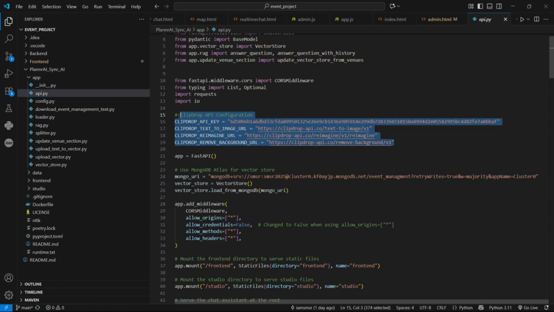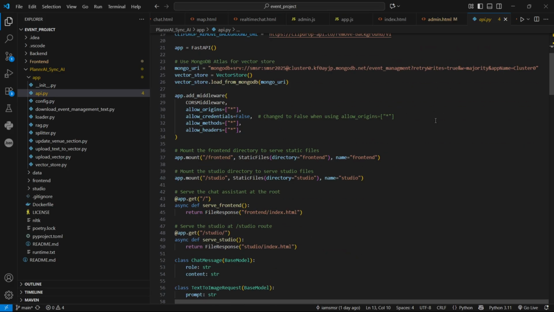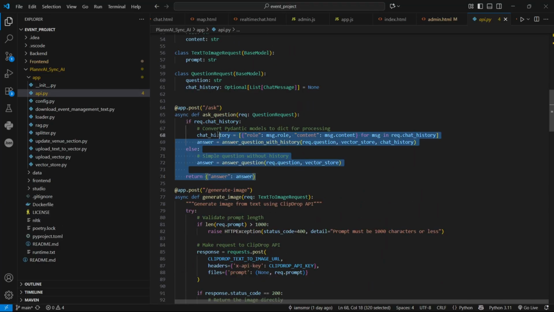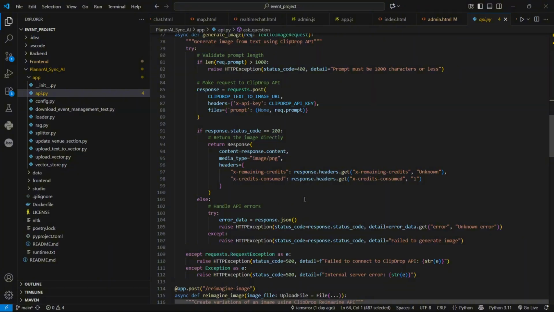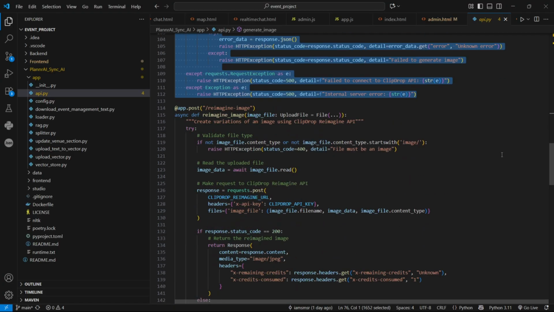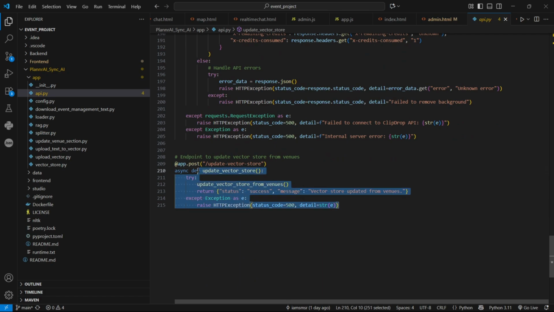Here are the necessary APIs. Right now, for simplicity, we didn't hide it, or shift it to a config.js or config.java type of file, but that can be done. Okay. For its front end, I'm coming to that later. So that's our ask endpoint. This is our image endpoint, our image studio section. These are images. That's remove background, and that's update vector store.